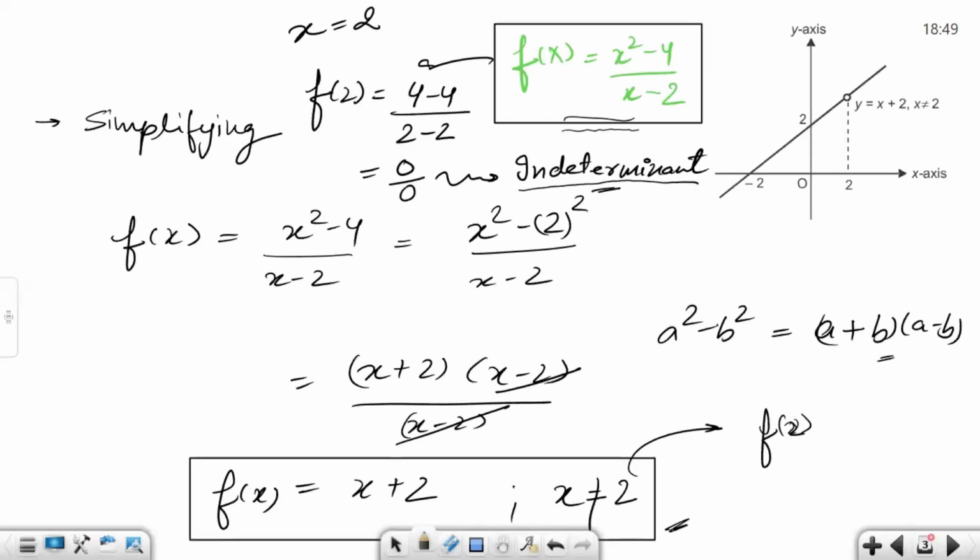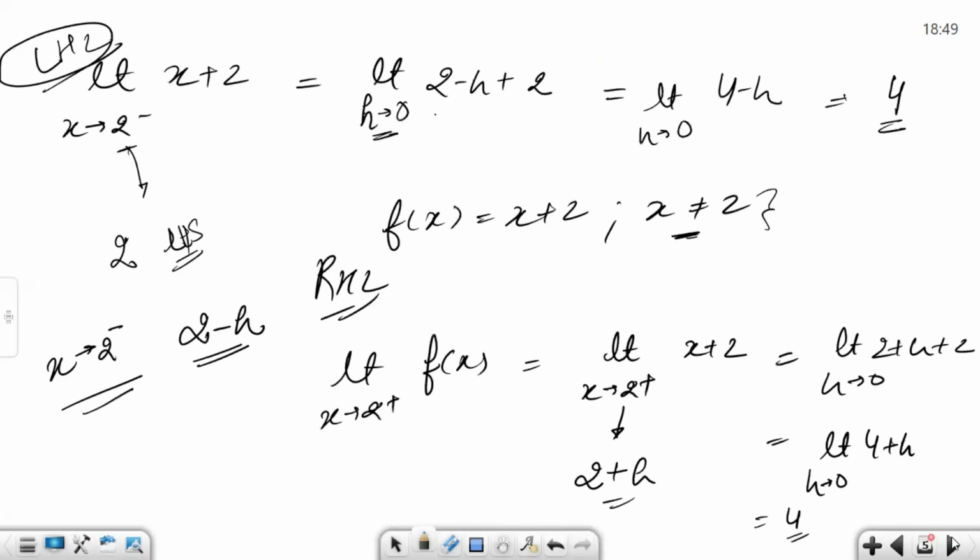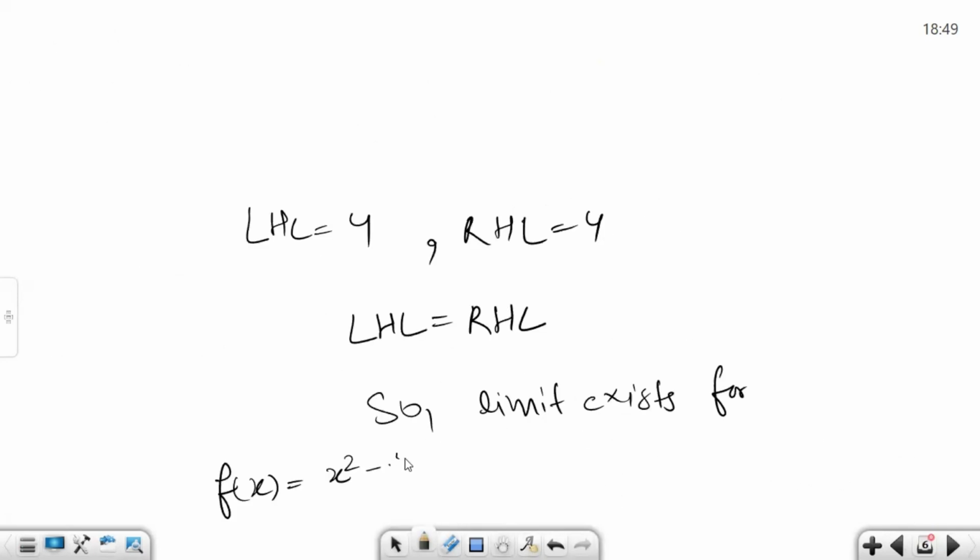What was our function? x square minus 4 divided by x minus 2, where x is not equal to 2, and at x tending to 2, our limit exists. Okay, is that clear to everyone? How we have solved this particular question and how we have proved that the limit exists at x tending to 2.